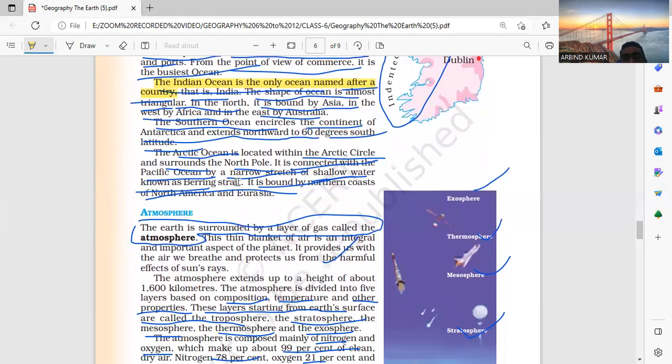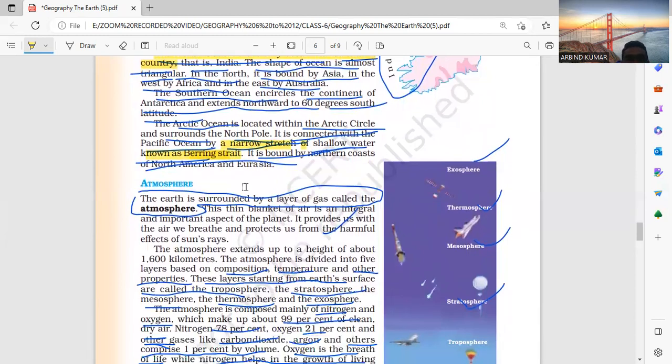The Bering is a strait, a narrow strip. The Arctic Ocean is located in the Arctic Circle, at the North Pole, and is connected with the Pacific Ocean by a narrow zone called the Bering Strait. The Arctic Ocean, which lies in the Arctic Circle, is therefore connected with the Pacific Ocean by a narrow strait of shallow water, the Bering Strait, and is bounded by the northern coast of North America and Eurasia.